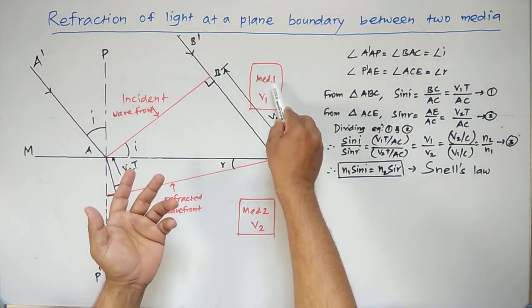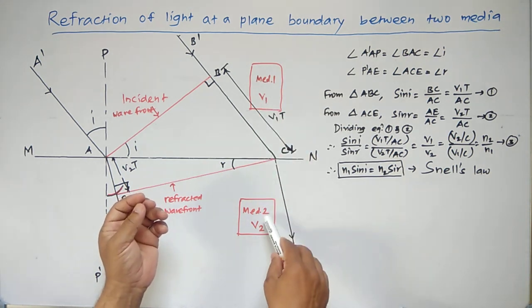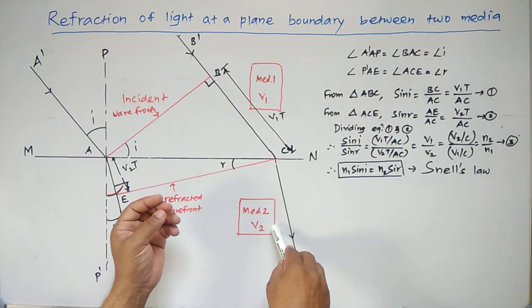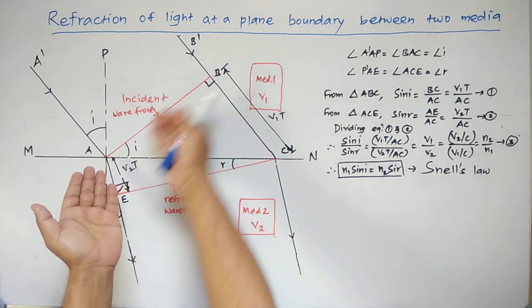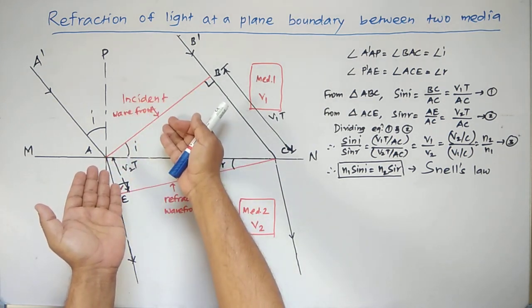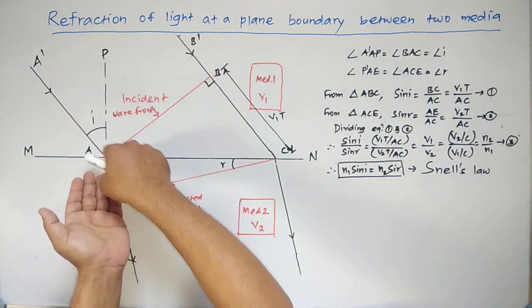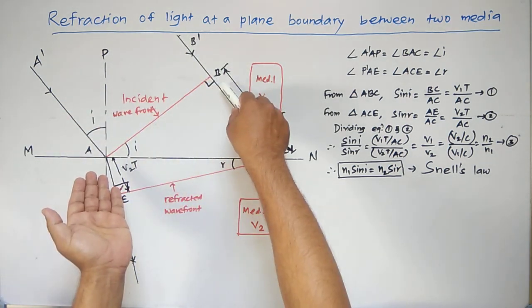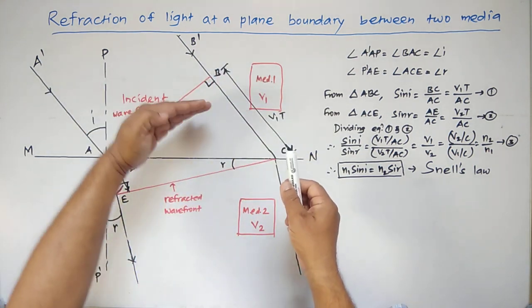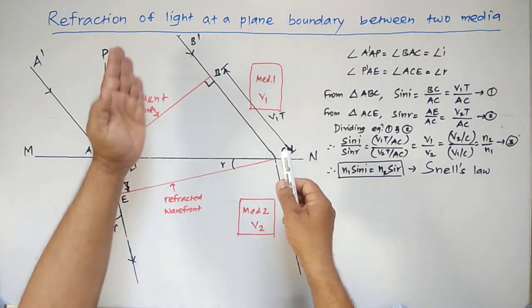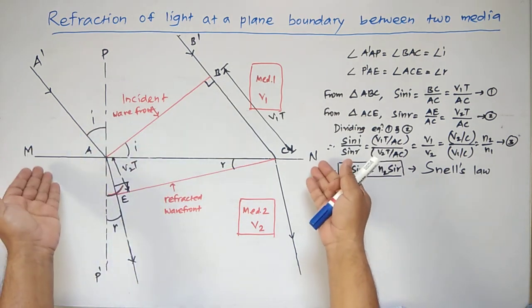Now in medium number 1 the velocity of light is v1, and in medium number 2 the velocity of light is v2. Now here we shall consider a plane wavefront AB. It is called the incident wavefront, which is bounded by the two parallel rays A'A and B'B, or A'A and B'C, which is oblique. It means that it makes some angle with the plane refracting surface, that is MN.